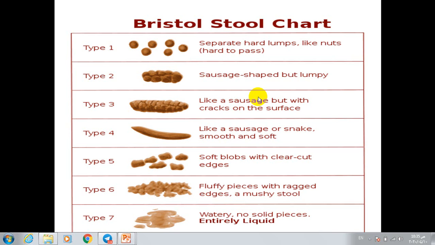We start here with the Bristol stool chart. This should be held on the wall of the clinic, from which the patient can describe which type of stool he had.